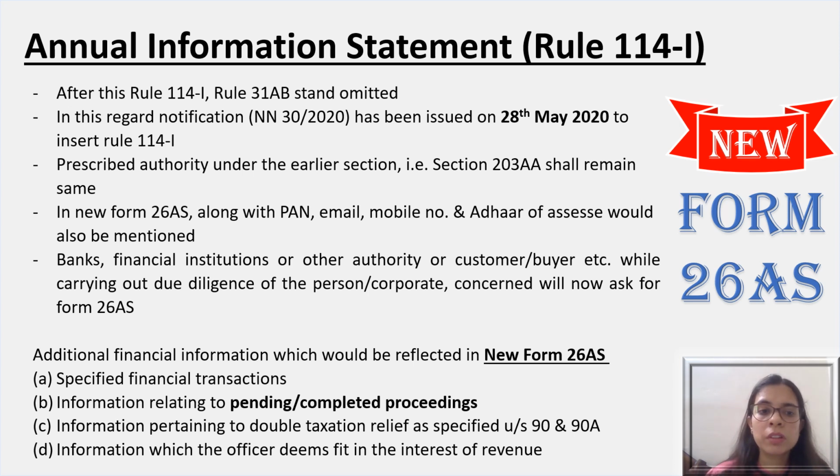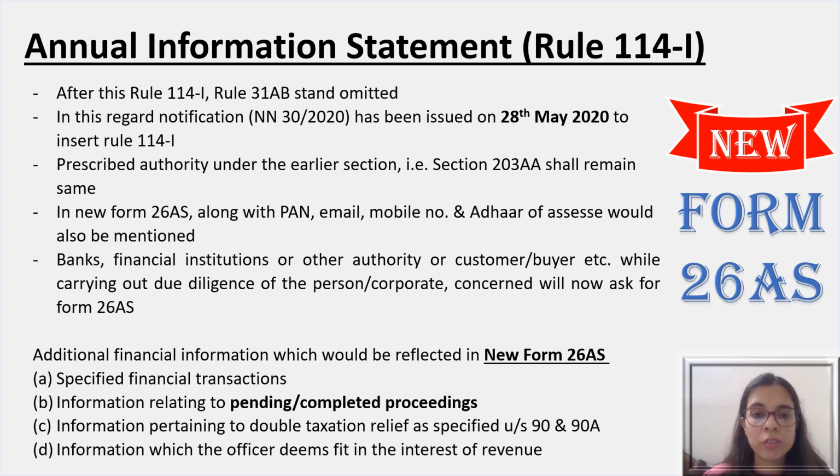So additional financial information, which is being reflected in Form 26AS, first of all is specified financial transactions. In AIR, we have a limited set of transactions which was prescribed, but in case of specified financial transactions, we will discuss in the coming slide that the scope has been much more detailed and elaborated. And apart from specified financial transactions, information related to pending income tax proceedings as well as completed proceedings will also get reflected in this new Form 26AS, and information pertaining to double taxation relief as specified under section 90 and 90A in respect of such particular assessee will also get reflected.